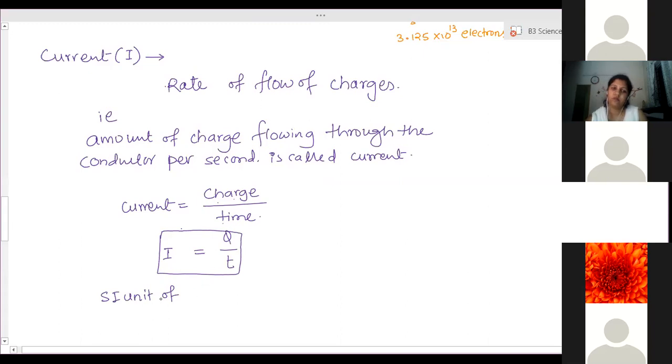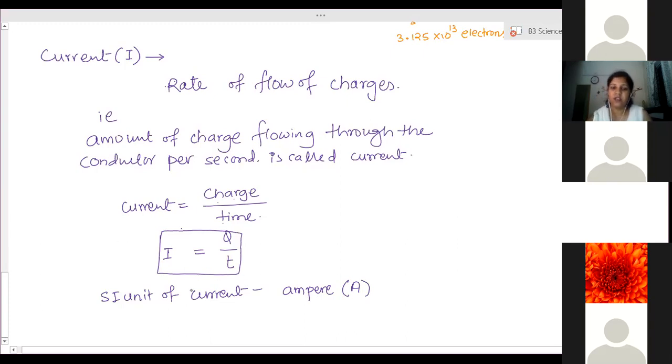Okay, ma'am. The SI unit of current is ampere, because the scientist Ampere discovered this physical quantity. So his name is given to the unit. If you write the full name, write Ampere. If you want to use a symbol, capital A is the symbol for ampere, the unit in which current is measured.